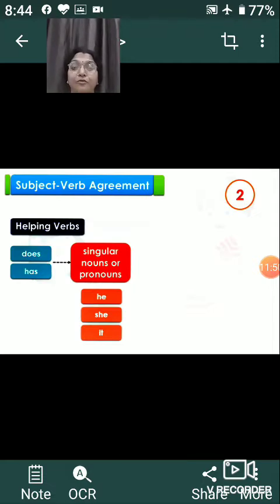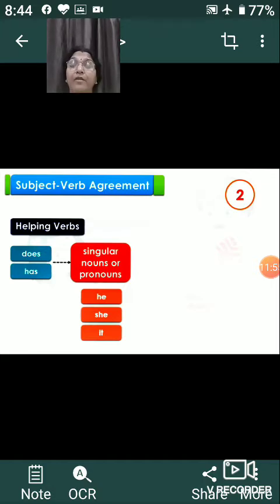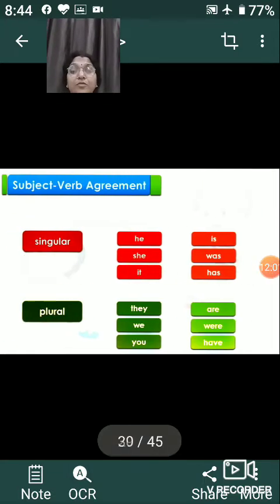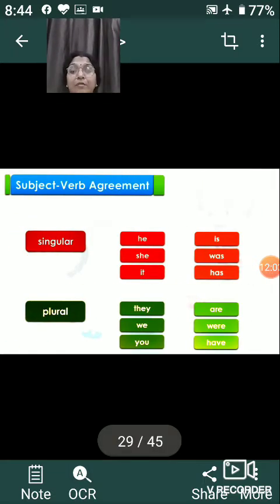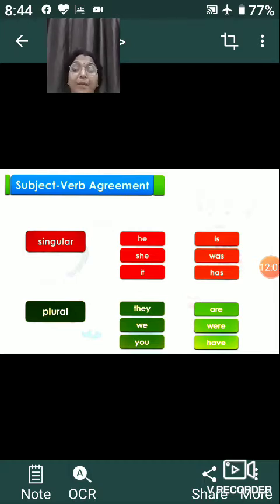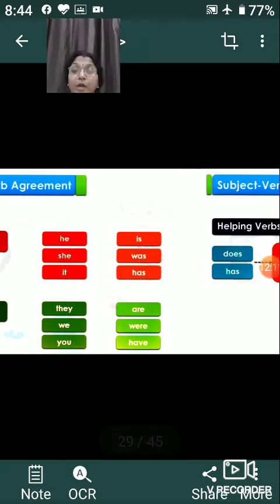Now coming to the second rule. Here we are talking about the helping verb. As I told you right now, the be verb is converted into was and were. As you can see here, is will be converted into are in the plural, was will be converted into were in the past tense as a plural, and has will be converted into have when we are talking about the plural.